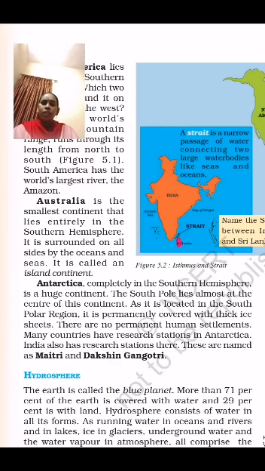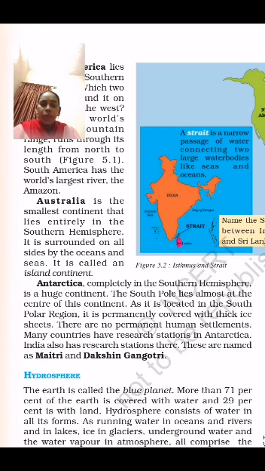It is in the frigid zone, near the poles, and is totally covered with snow. There are no permanent human settlements because the land is covered with ice.